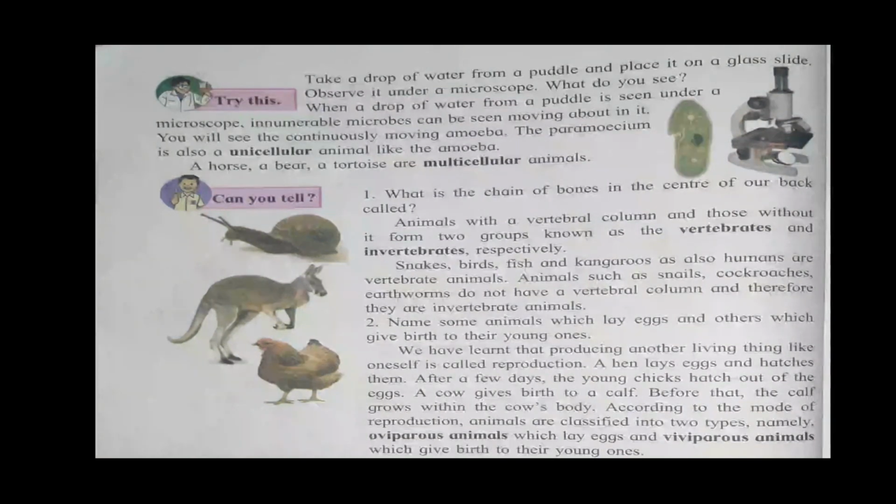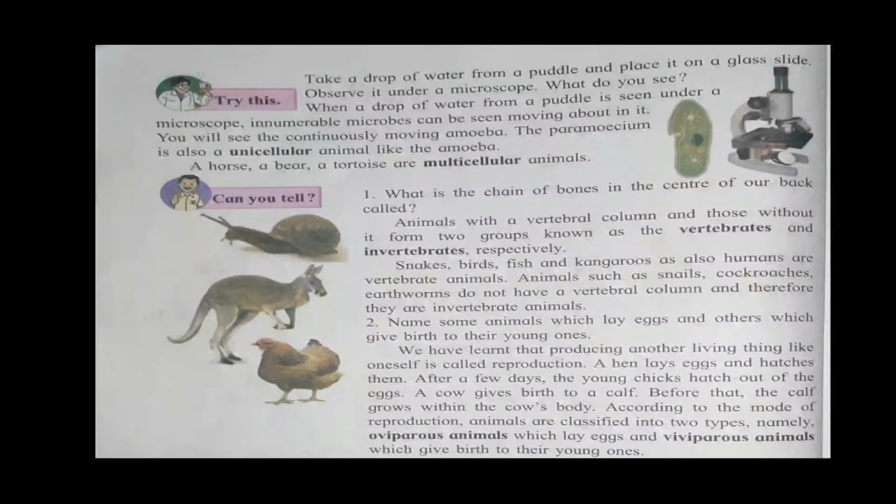What is the chain of bones in the center of our back called? Animals with a vertebral column. The chain of bones in the center of our back is called the vertebral column. Animals with a vertebral column and those without it form two groups known as vertebrates and invertebrates respectively.